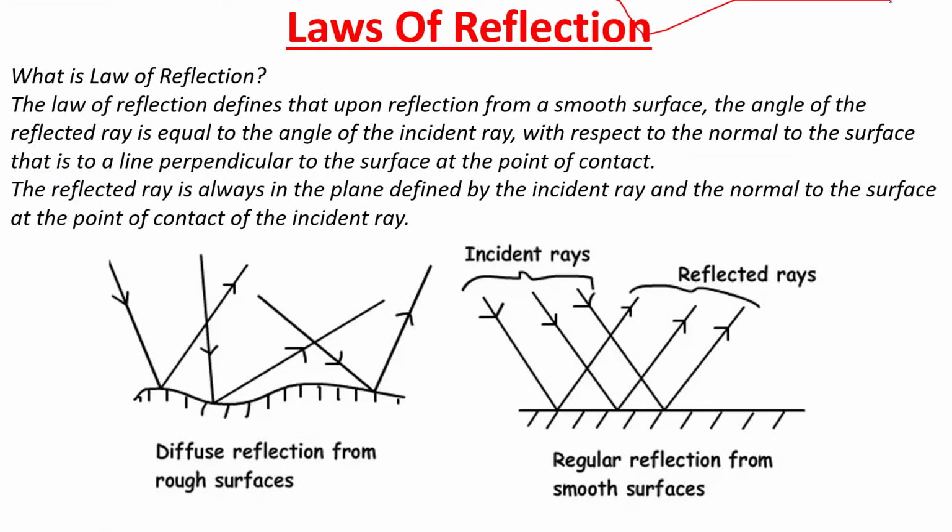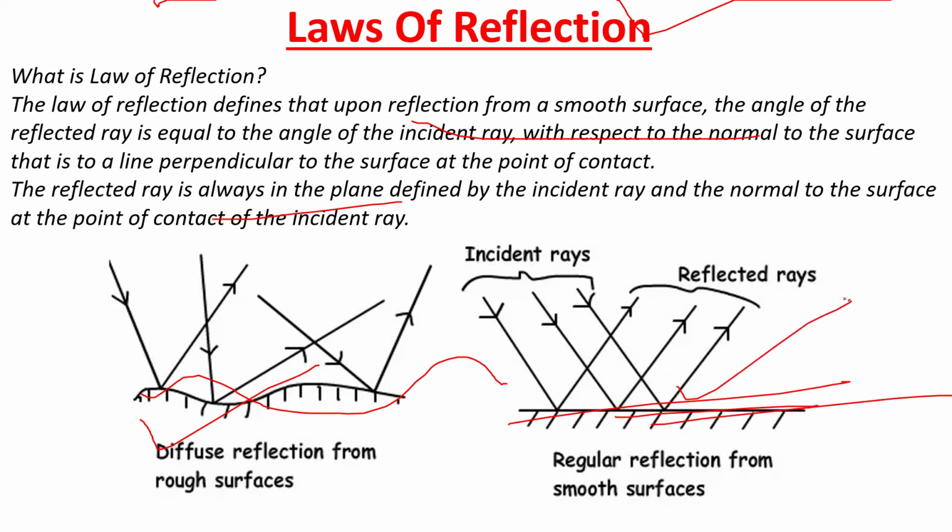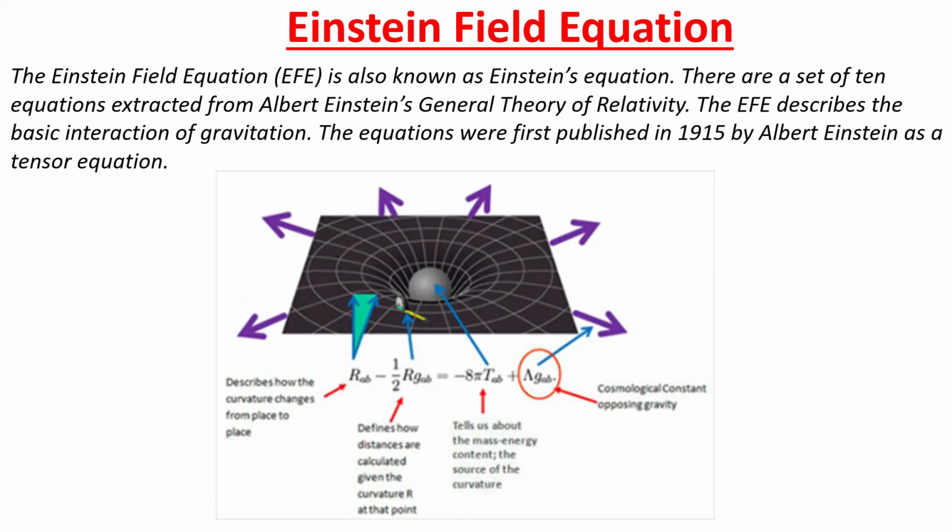Next, law of reflection. So what is the law of reflection? Law of reflection defines the reflection from a smooth surface, and on that basis there may be two types of reflection. One is diffuse reflection, which you also call irregular reflection, which occurs on an uneven surface. The other is regular reflection, which occurs on a smooth surface.